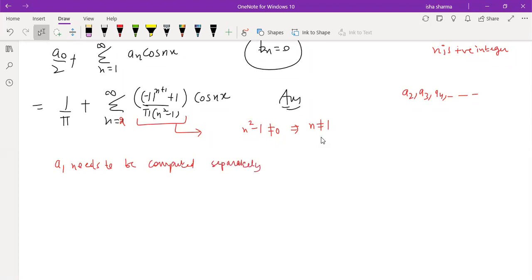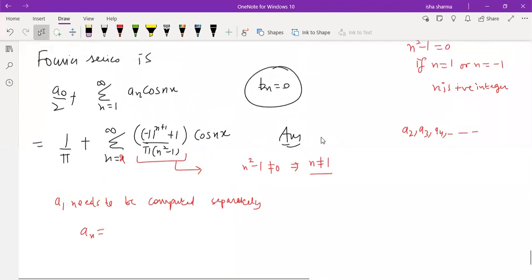This will happen in many questions, or a few questions you can say, where we will have an as a function of n, but we should also take care that the denominator is not becoming 0. So the problematic point is n equal to 1. For n equal to 1, we need to compute an separately. So what is the formula for an? Although we have already computed an, a1 cannot be seen from there.